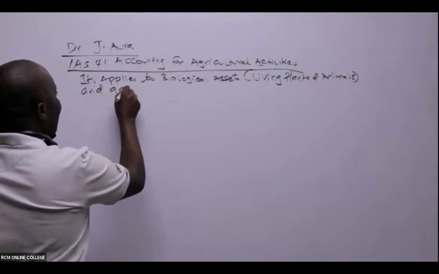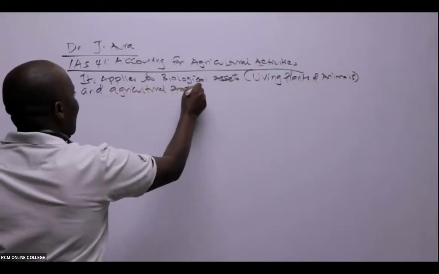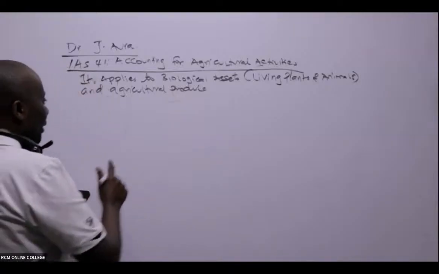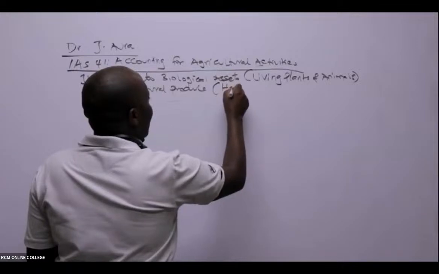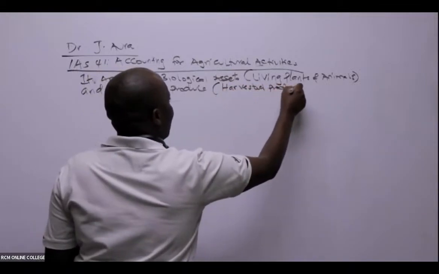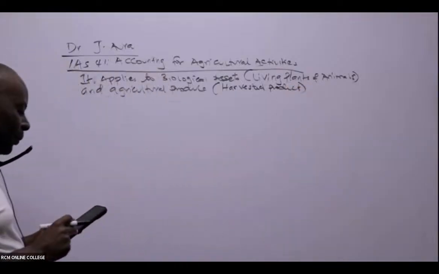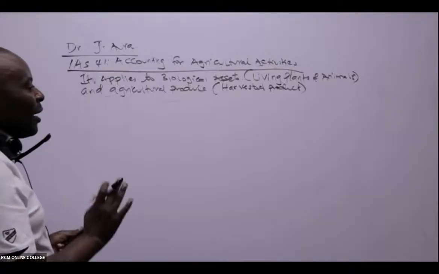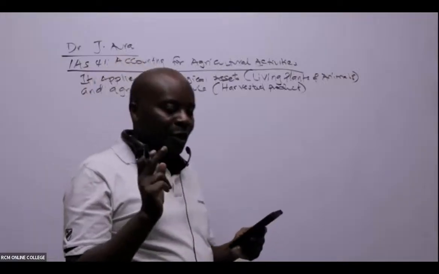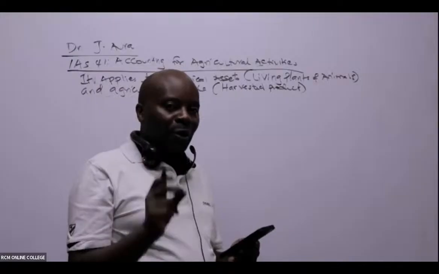Agricultural produce is the harvested product. So it does not cover land use or the processing of agricultural products.